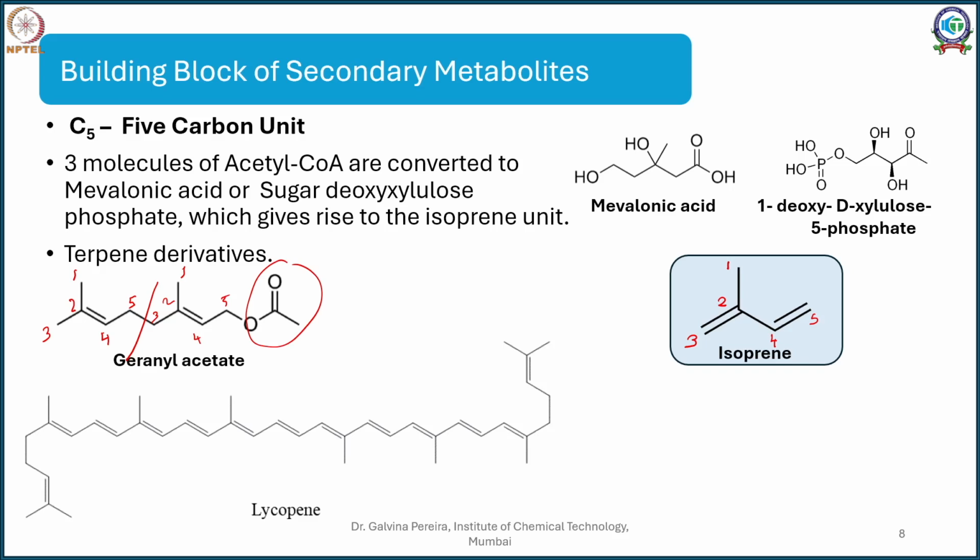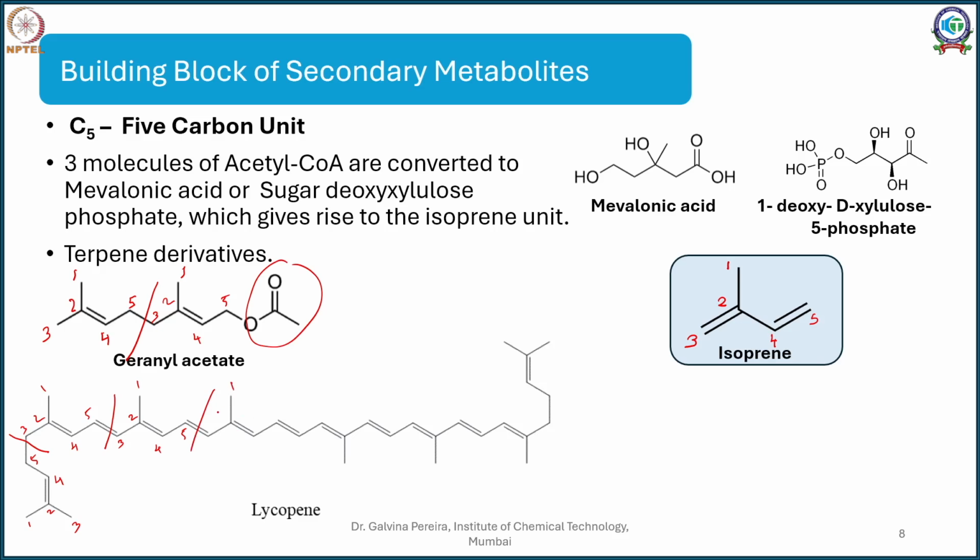So can I figure out my isoprene in that? Definitely yes. I am just putting it randomly for you again. 1, 2, 3, 4, 5. Now you can correlate very easily. Again cut it: 1, 2, 3, 4, 5. So you see this pattern being repeated.